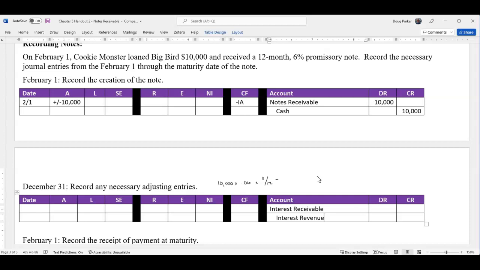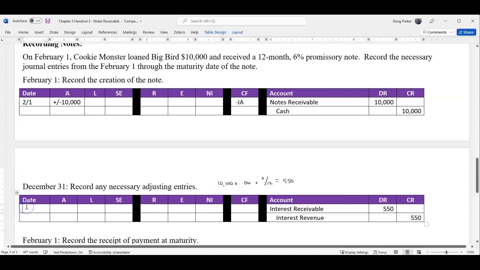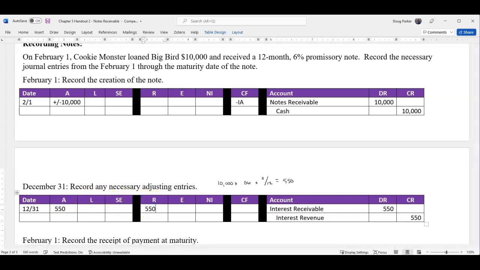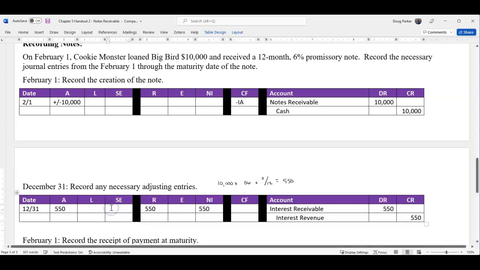So you're going to end up with $550 in interest that would accrue at this point at $50 per month. Again, the impact here on December 31st to our financial statements, our assets are going up by $550. Our revenues go up $550, which makes our income go up by $550, which in turn causes stockholders' equity to go up $550. Statement of cash flow is not involved because, again, neither of those are cash accounts.